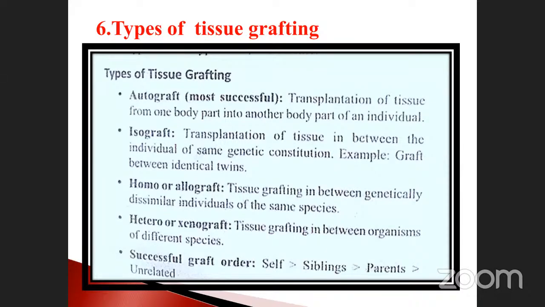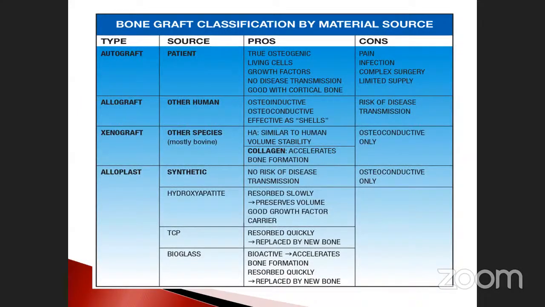No need to skip. Okay, here you must note it down, very, very important things. Okay, we will pass on to the next one. See here, autograft, patient; allograft, other humans; xenograft, other species; alloplast, synthetic. Sometimes they were used.